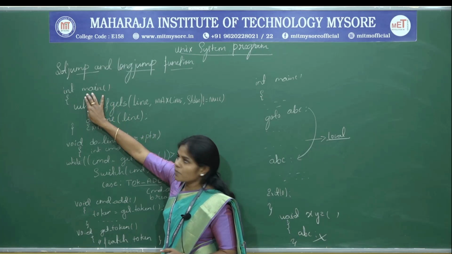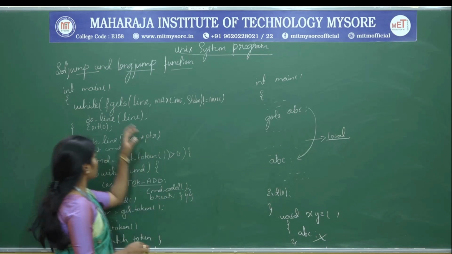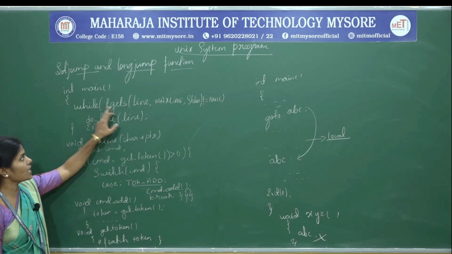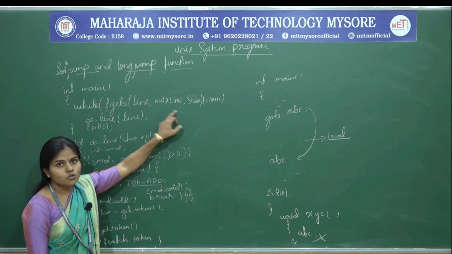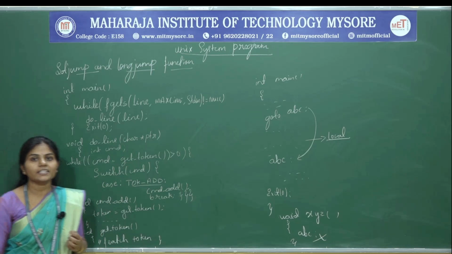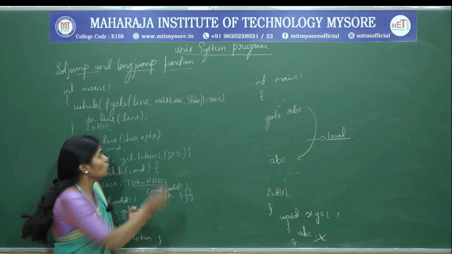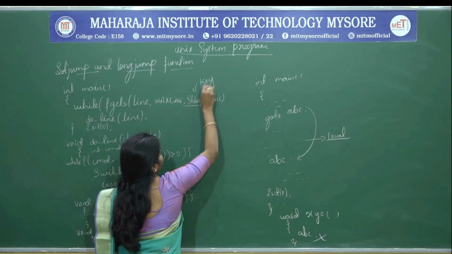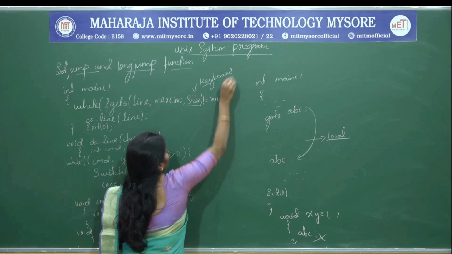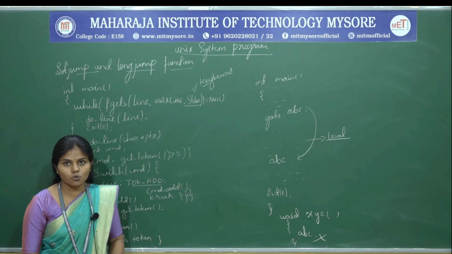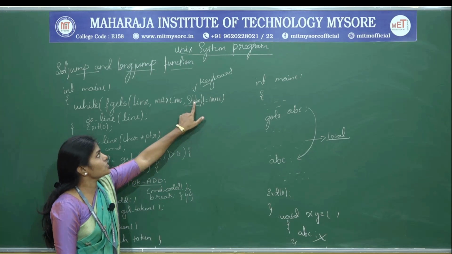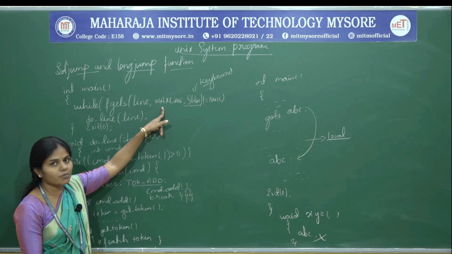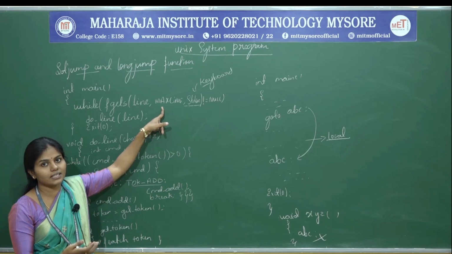Now let us start with the main program. In the main program, I am going to take a while loop, while fgets(line, MAXLINE, stdin). This indicates that I am going to take the input from the user through the standard input. So what is the standard input? That is the keyboard, right? So from the keyboard I am going to take the input from the user. So that is what stdin is. The maximum line it is going to take. So how many maximum lines you want, whether you require 2 lines, 3 lines like that.